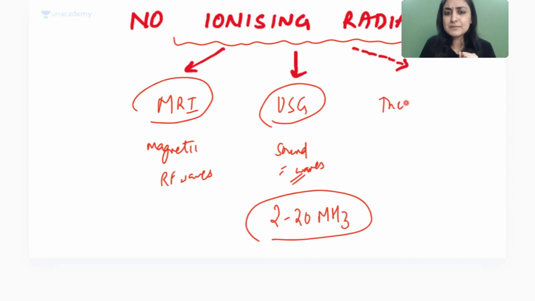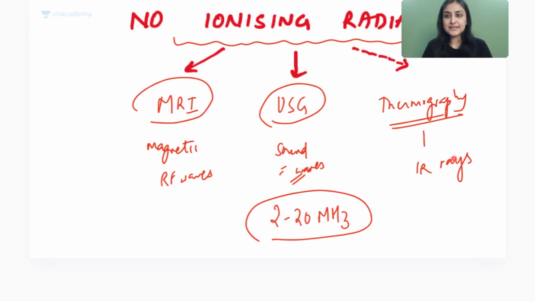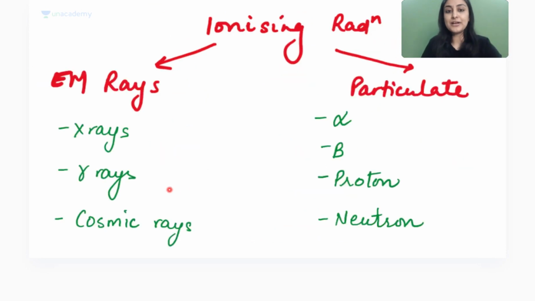Besides this, in the old days we used to do thermography. So just in case they give you that as an option, there is also something which uses infrared rays, but no ionizing radiation. Everything else will use ionizing radiation.